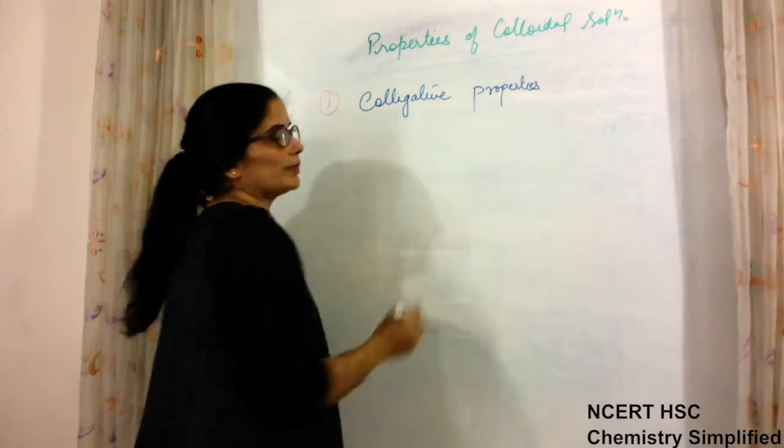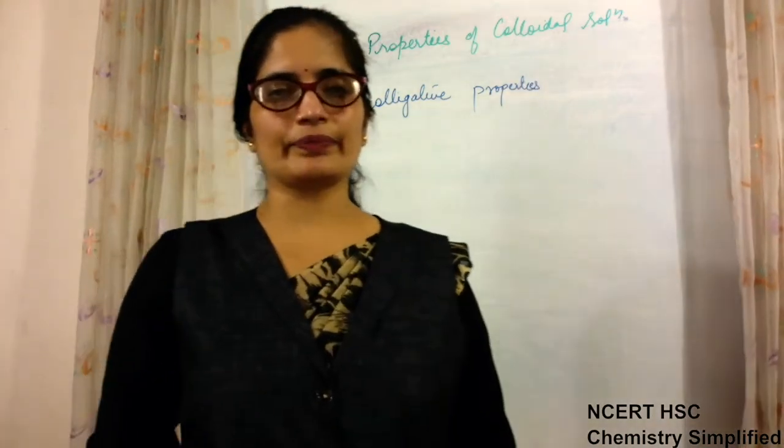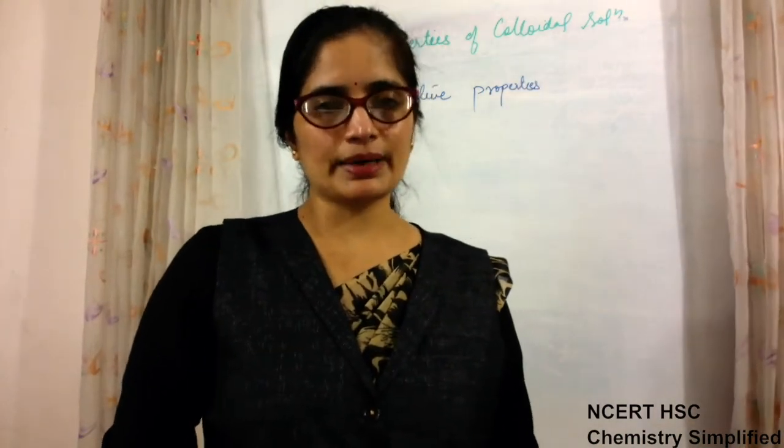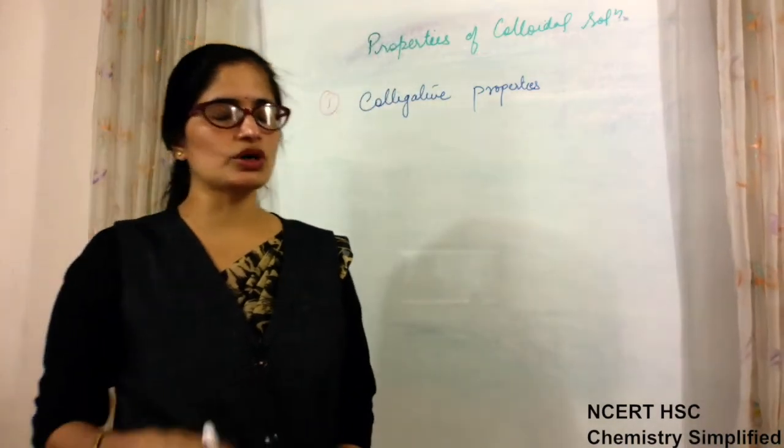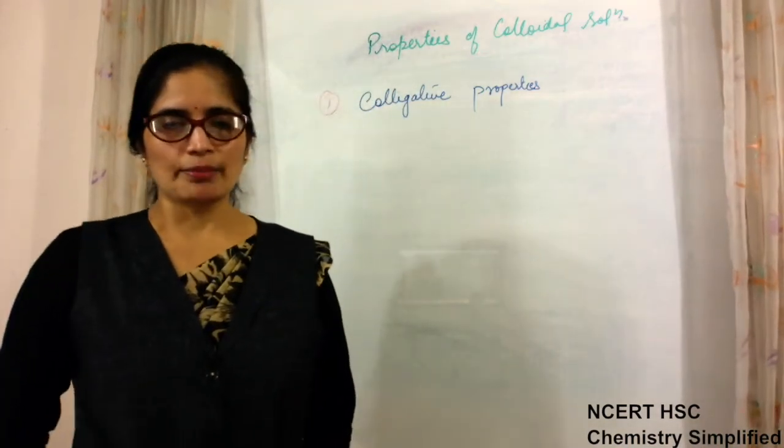Colligative properties depend not on the size of particles, but on the number of particles which are present.